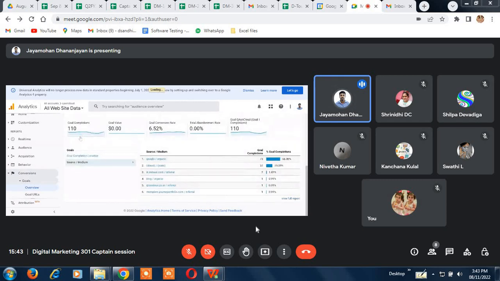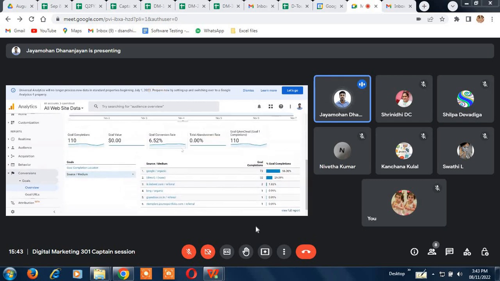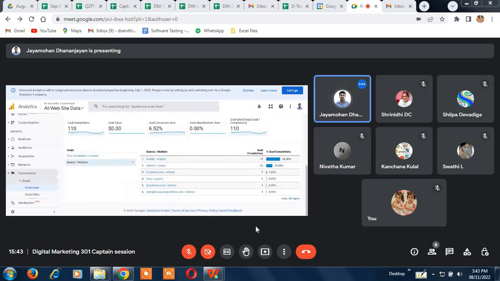You can set as many goals as you want on the website. There's no limit to how many goals you can set. You can even set 10 goals, 15 goals, 20 goals. The more you want to understand your audience, the more you can set. These are all related to that. Attention is not needed at this point of time. If you can cover this much, it's okay.